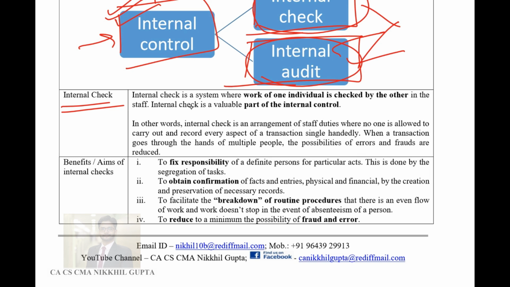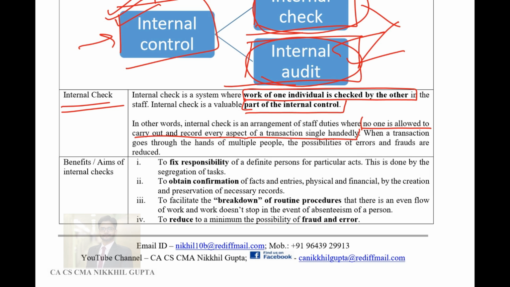So the definition is, internal check is a system whereby the work of one individual is checked by another. In the staff, internal check is a valuable part of internal control. So it is the first part of internal control, and it is really important for an organization to have a strong internal checking system. In other words, internal check is an arrangement of staff duties where no one is allowed to carry out and record every aspect of the transaction single-handedly. So this is a way in which the entire staff is required to divide its responsibilities among various people.